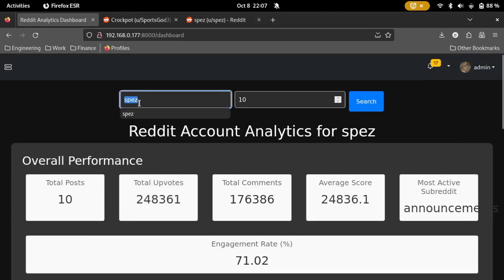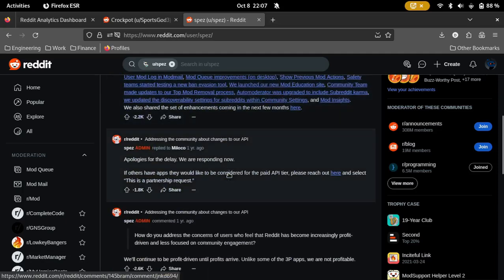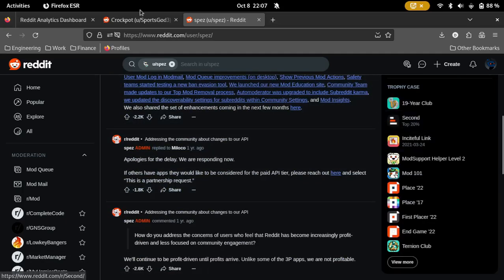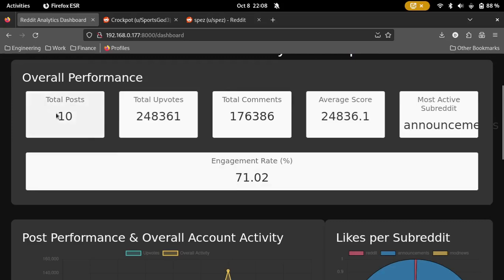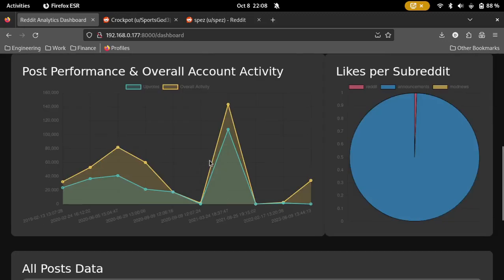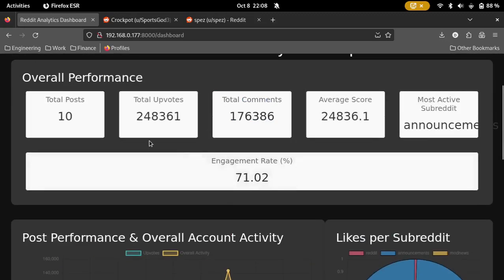So, this user is Spez, one of the main admins of Reddit, one of the initial users on Reddit, and these are retrieving the last 10 posts from the account. In the last 10 posts, there were about 250,000 upvotes, 176,000 total comments, with the average score being 25,000, which is a really high score per post. The engagement rate over the last 10 posts is 70%, which means 7 out of 10 people engage with Spez's posts, which is extremely high.